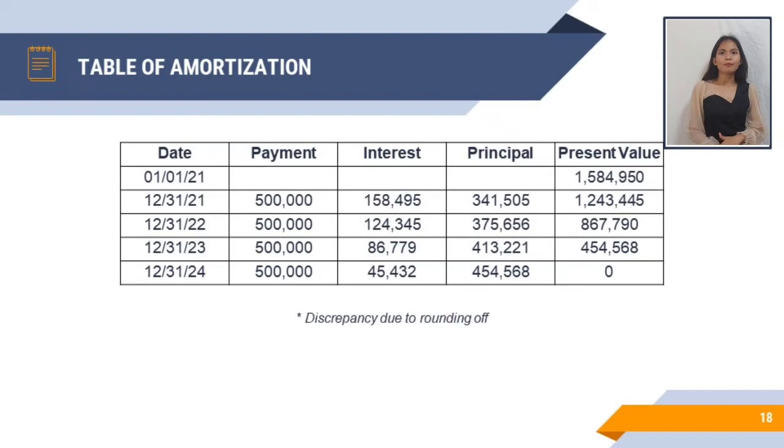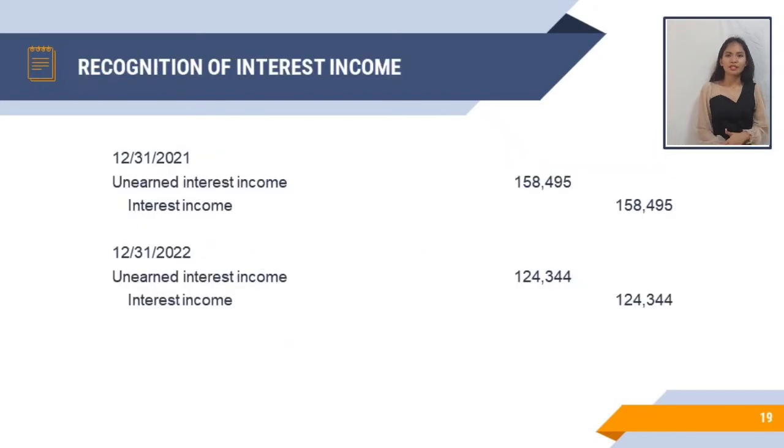So, on December 31, 2021, we will deduct 341,505 pesos from 1,584,950 to get the 1,243,445. And to record the interest income for 2021, we need to debit unearned interest income for 158,495 and credit the interest income for the same amount.